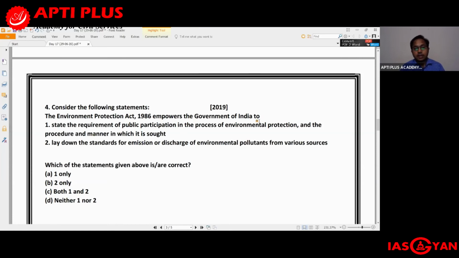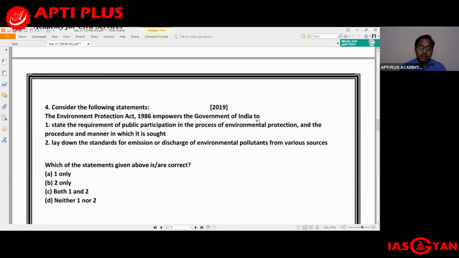There we have a step called public hearing, where if an industry is supposed to be established in an area, then during the entire process of environmental clearance, there is a particular step where the project proponents are supposed to discuss with the stakeholders and come up with solutions which will ensure that there is not too much pollution or too many environmental problems occurring as a result of the project being established there, and hence it will also result in a better, more harmonious relationship between the people who live there and the project proponents.